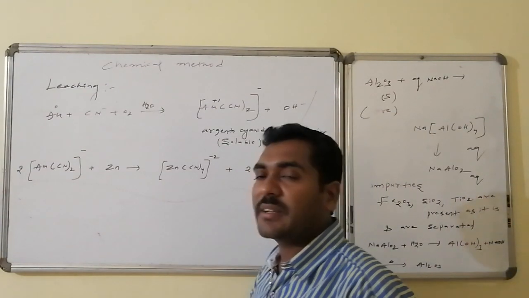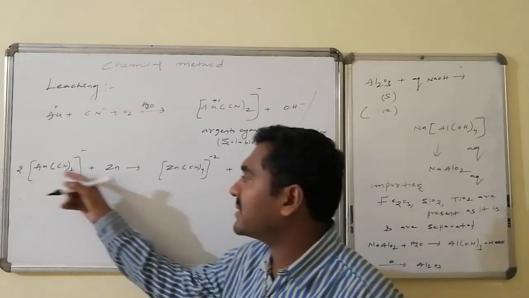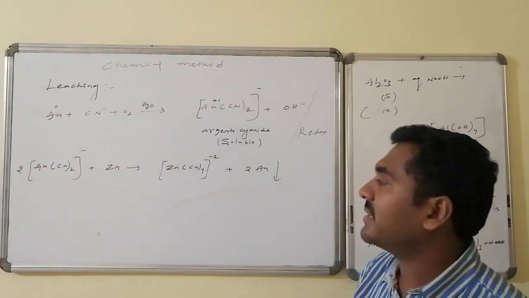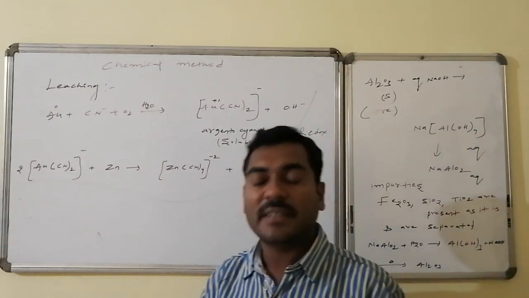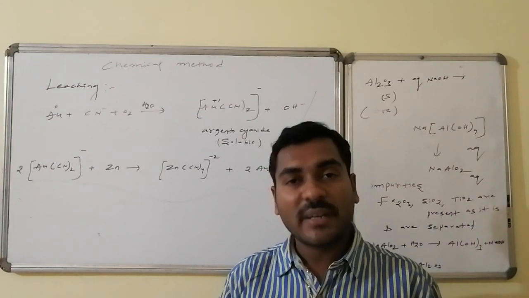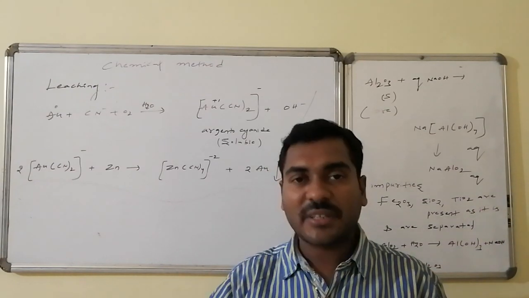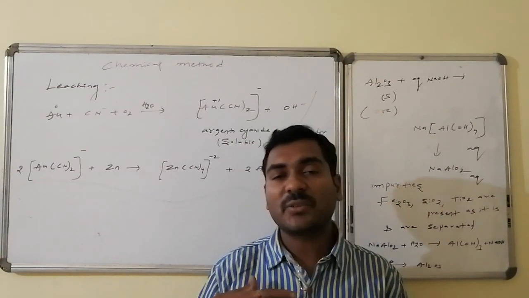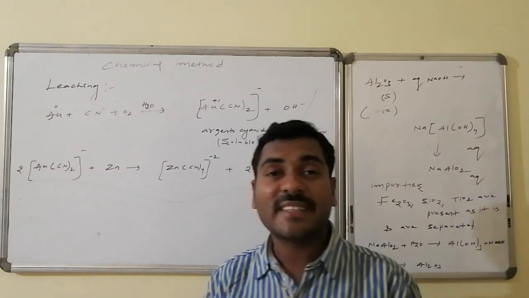Whereas that sodium or potassium salt of aurocyanide, on reaction with zinc, a more electropositive metal, the zinc replaces the gold. Zinc is tetracoordinated, hence it reacts with 2 units of the aurocyanide and forms zinc tetracyanide, followed by the gold being deposited. Thus in this process the chemical reagent combines with the mineral and forms a new chemical combination, and once again it is converted to the original form. Thus, as new chemical combination occurs, this is said to be a chemical method and is generally known as what? Leaching technique.